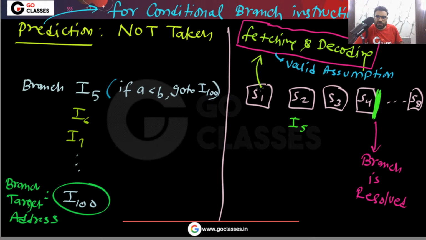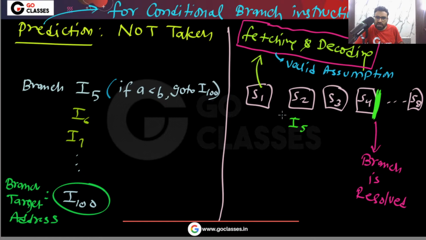You can notice, when this instruction I5 was in the stage S1, then we are already decoding this instruction and we are finding that this instruction is actually a branch instruction. Now for the branch instruction, we are using this prediction that it will not be taken. So when this branch instruction I5 goes to the stage S2, because it is our prediction that it will not be taken, remember, at the end of the stage S4, we will find out whether it will actually be taken or not. But already at this point, in the stage S2, it is our prediction that the branch will not be taken.